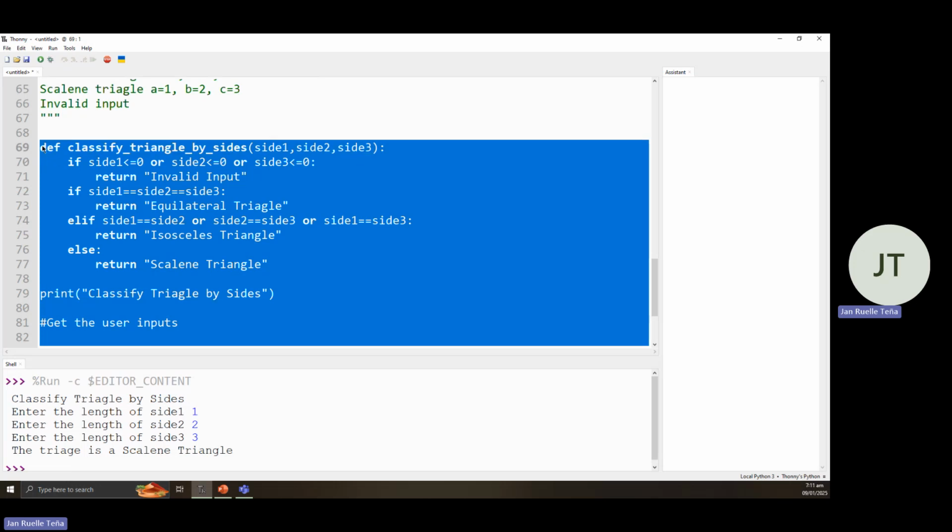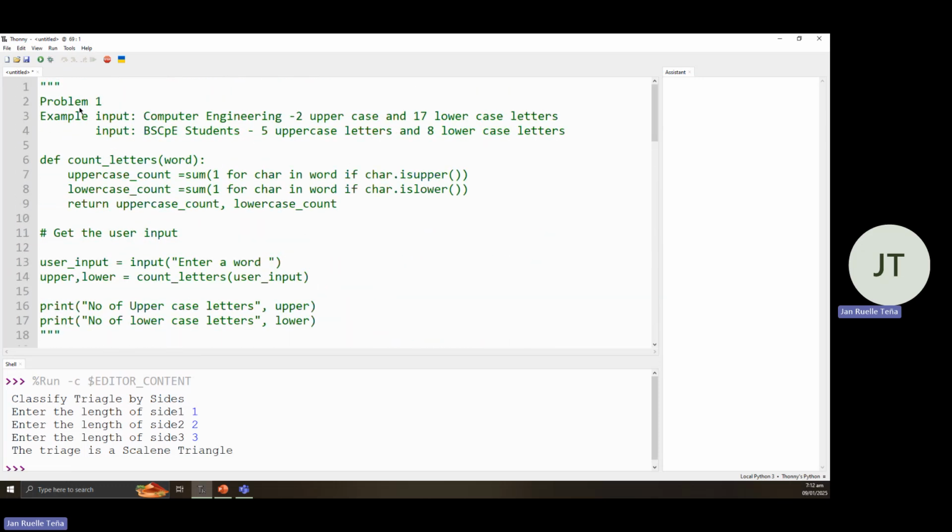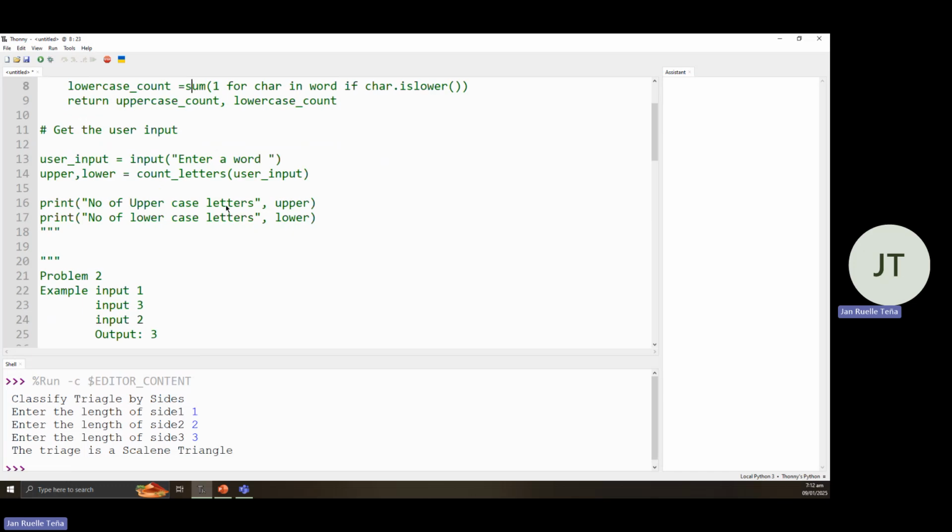So that's all for today. I hope you learned something from the discussion of the problems that we have. Okay, recapping it all. First, the first problem is about uppercase and lowercase. So we count the number of uppercase letters and lowercase letters, then print out its numbers.